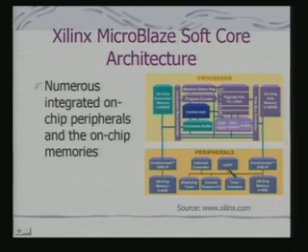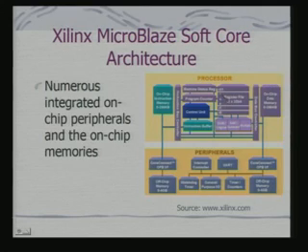If you look at the basic structure of this MicroBlaze soft core architecture, you will find that this is basically the processor configuration. This processor configuration and the processor logic, how it would work, everything should be available in a VHDL form. Along with it, you have peripherals. Numerous integrated on-chip peripherals and on-chip memories have been provided here. There is an on-chip data memory.